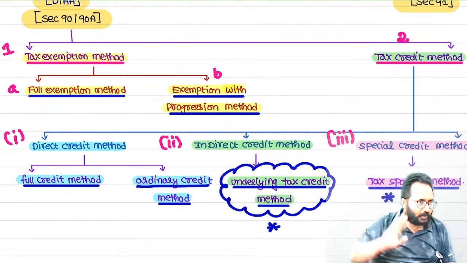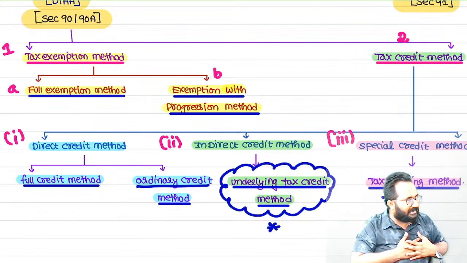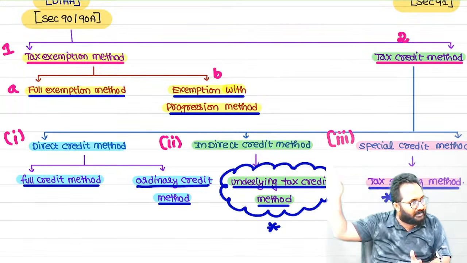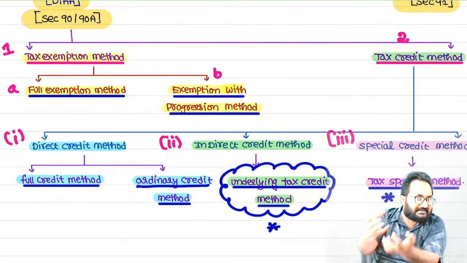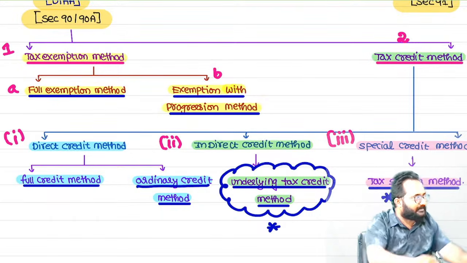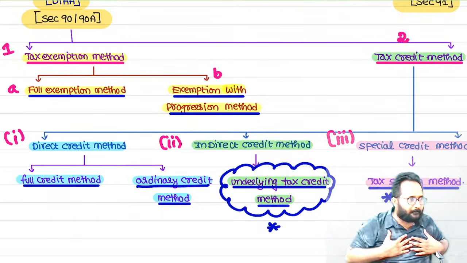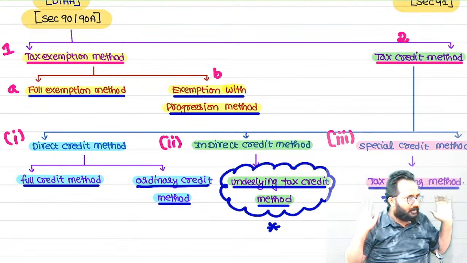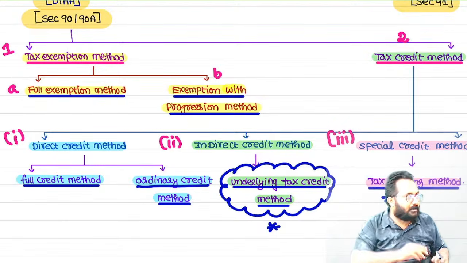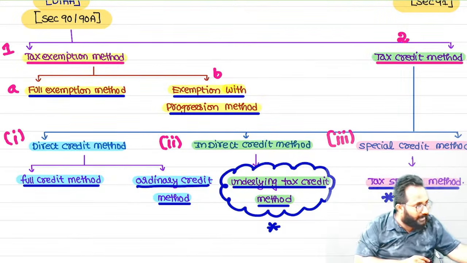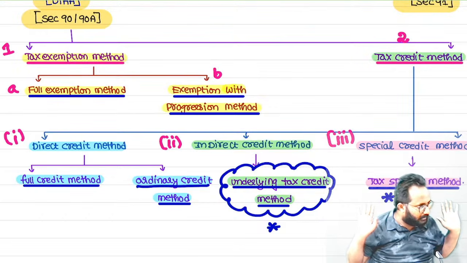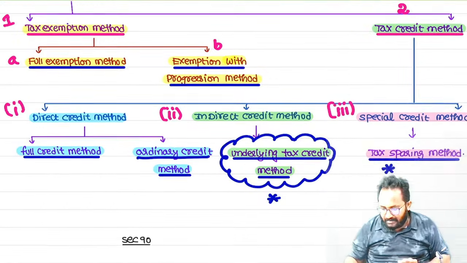Exemption with progression. The resident country gives the exemption on that income, which is taxed in the source country, but we consider such income only for the purpose of the tax rate. After computing the rate, using the same rate, we provide the relief. Here, in the exemption method, how much tax you paid in the foreign country and at what rate you paid, we don't consider. Clear? Next, credit method.